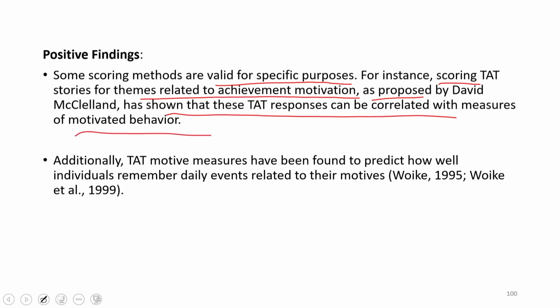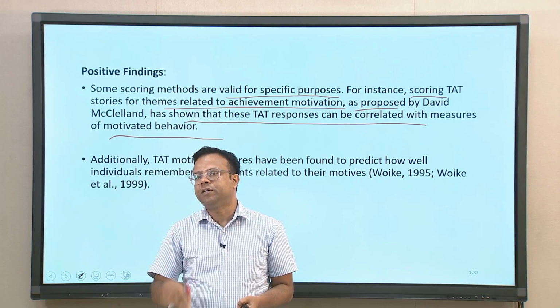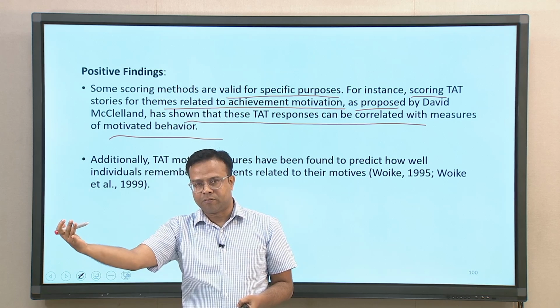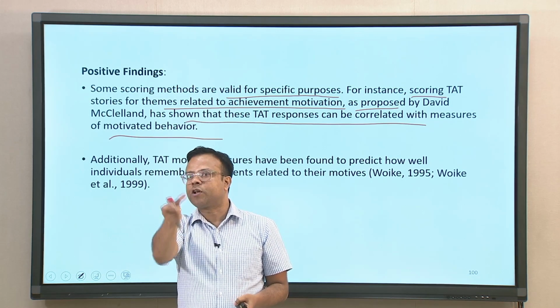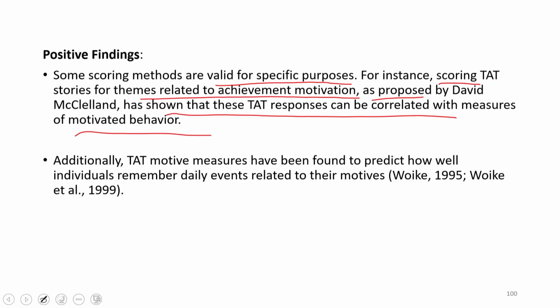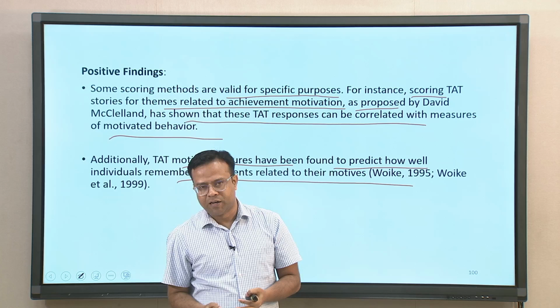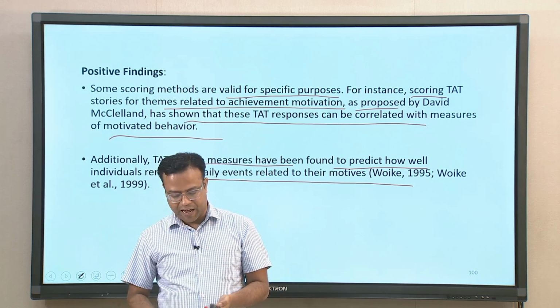So, in the particular context of achievement motivation, TAT tests have been found to reliably predict certain life outcomes. Additionally, TAT motive measures have been found to predict how well individuals remember daily events related to their motivation. So, basically, for some motivational aspects, TAT tests have been found to be valid and to reliably predict life outcomes.